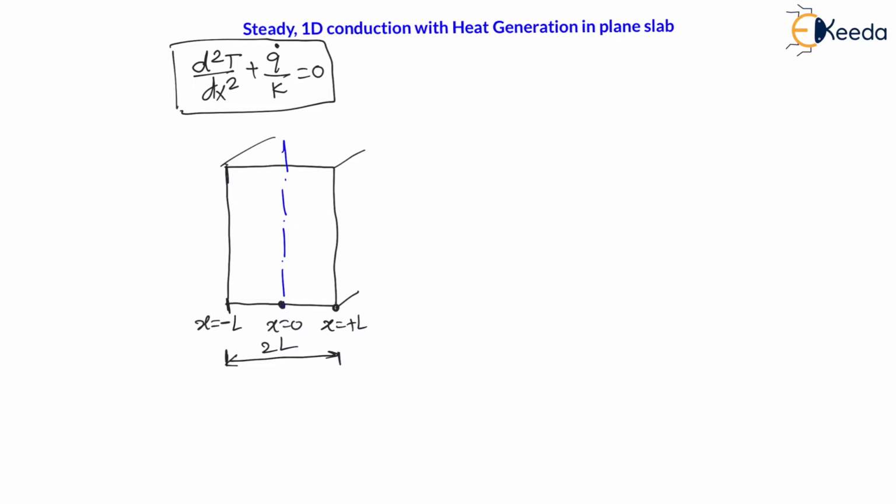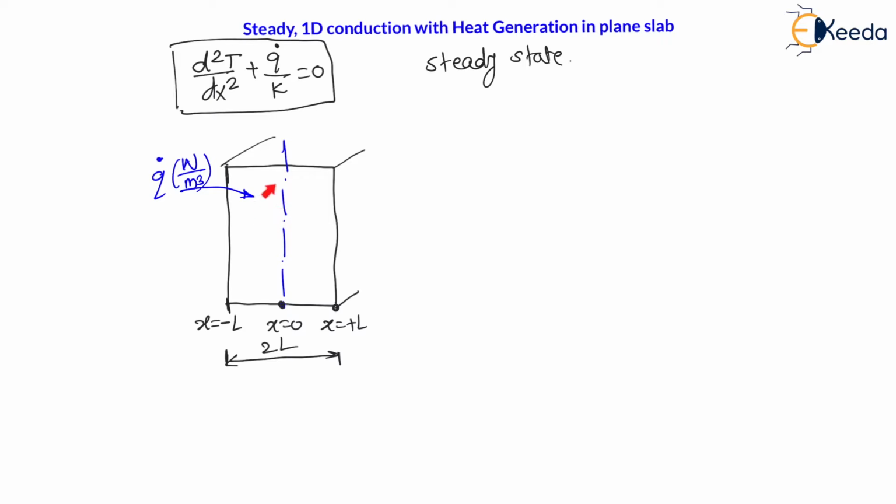Now there is a significance for the center line. That's why I have considered the center line. Now, my dear students, as we have mentioned steady state, for steady state, whatever may be the heat generated in the wall, the heat generated is q dot, which is nothing but heat generated per unit volume, watt per meter cube.